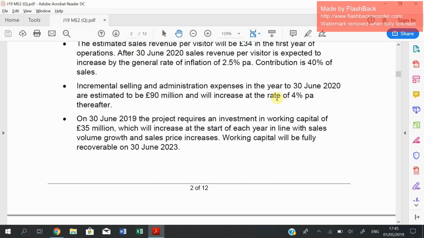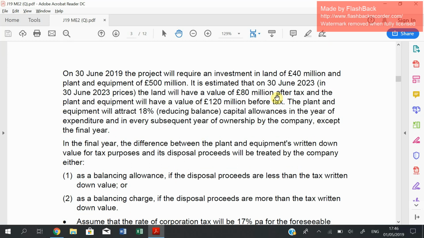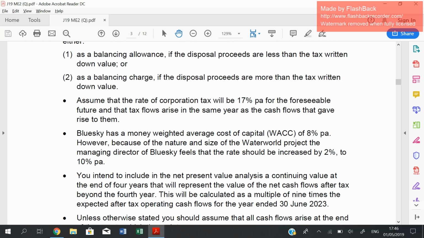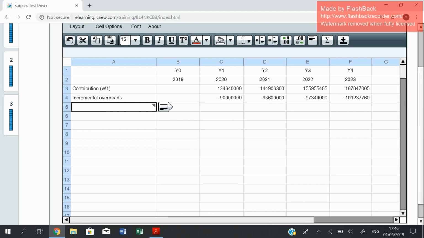We continue. On 30th of June 2019, the project requires an investment in working capital. We are going to take working capital later on. Bear in mind the format is sales revenue, less all the variable costs, get your contribution, less all your fixed costs and any relevant expenses, get your taxable profits, tax the profits, and then you start with working capital. So this is the initial investment, this is working capital, this is the weighted average cost of capital. So here you go. I think that's it.